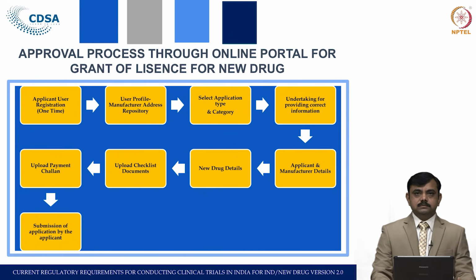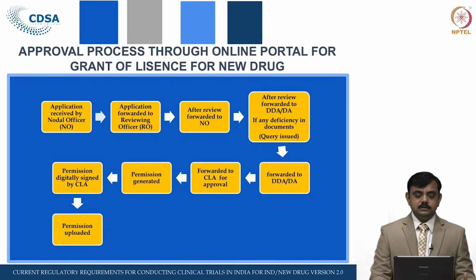Once the application part is over, it is on the regulatory side, that is, the application is received by the nodal officer. After scrutiny of whether the application is complete in all manner by the nodal officer, if it is okay, they forward it to the reviewing officer.